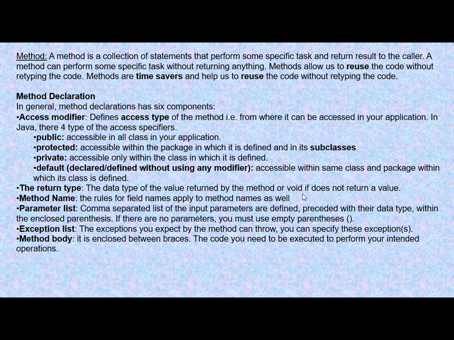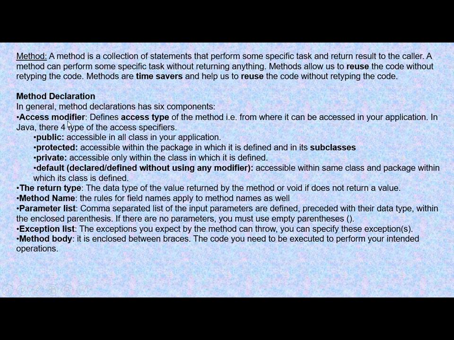Then here we have some details about method. Just now we saw that a class consists of methods and data. Now what is a method? A method is a collection of statements that perform some specific task and return a result to the caller. Means the object which is calling the method will get some result back. So a method is a collection of statements which will perform some task and give you some result. Now this method has 6 components. What are they? We will study them one by one.